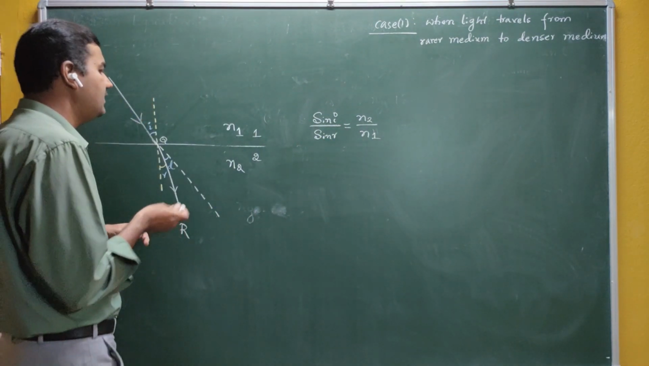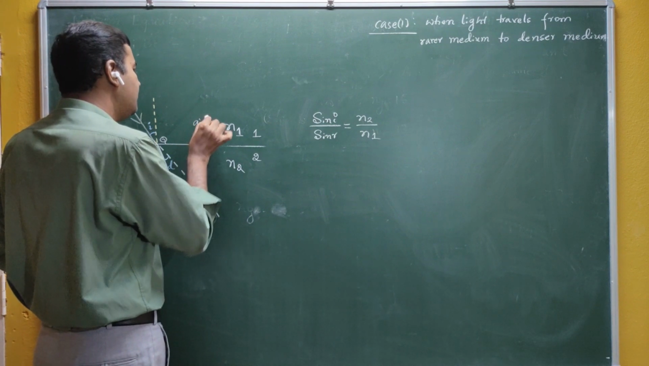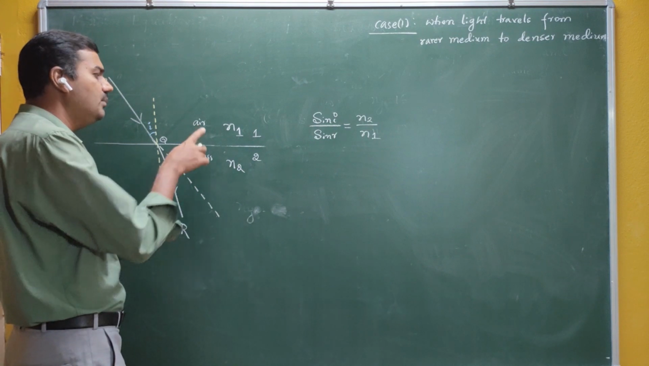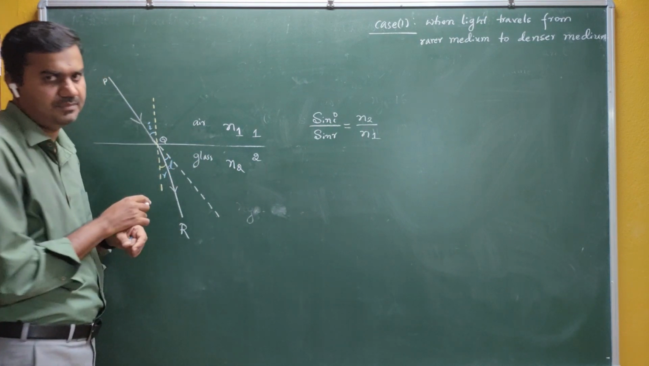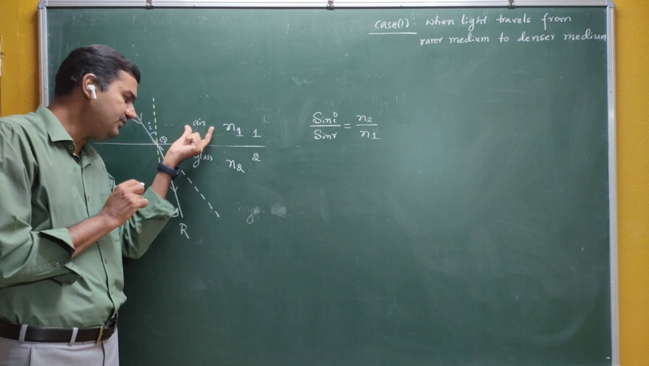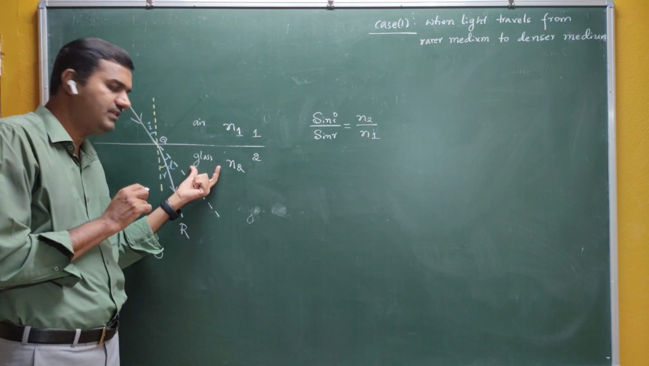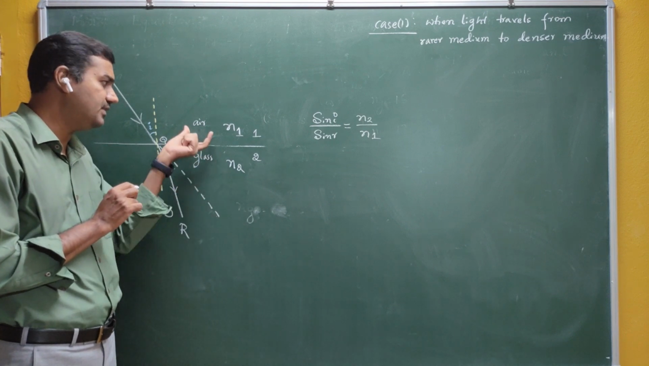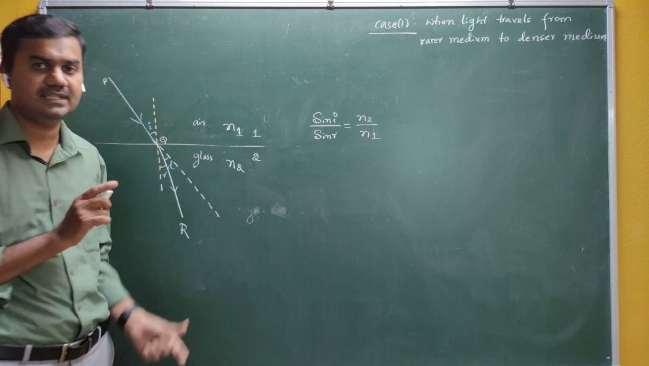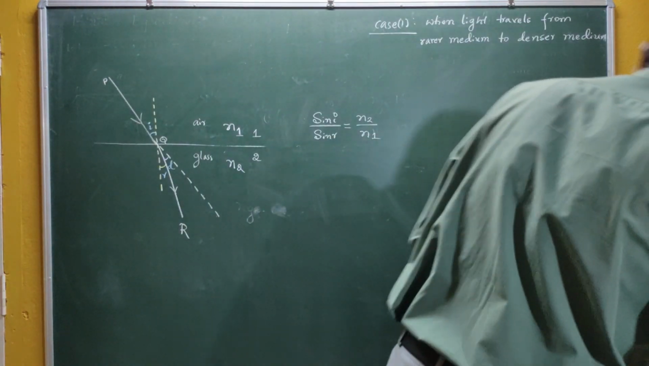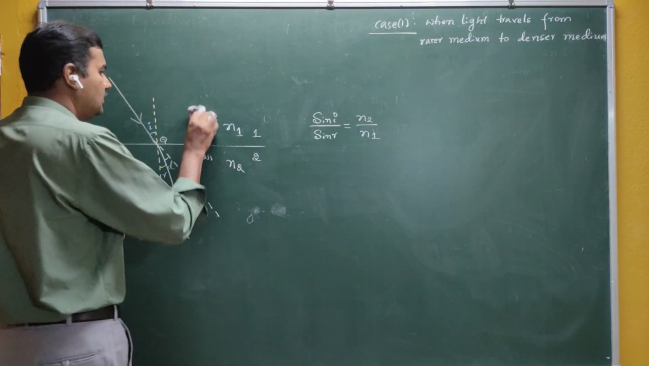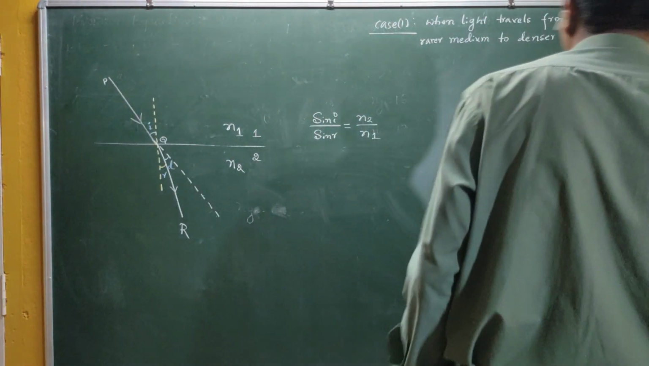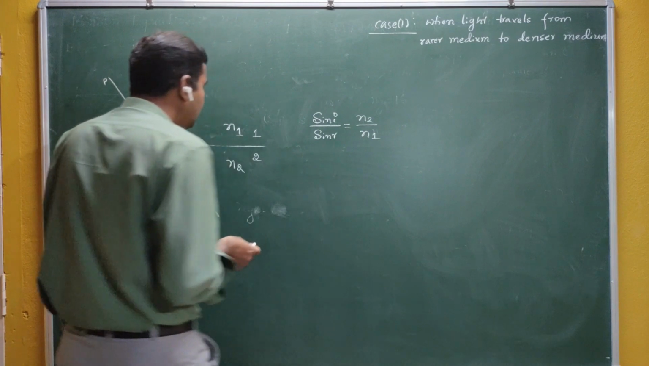For example, if the first medium is air and the second medium is glass, then you can say that light is traveling from rarer medium to denser medium. Or if the first is glass and the second is diamond, it is traveling from rarer to denser medium. If the first is water and the second is glass, it is also traveling from rarer medium to denser medium. So this is our first case.